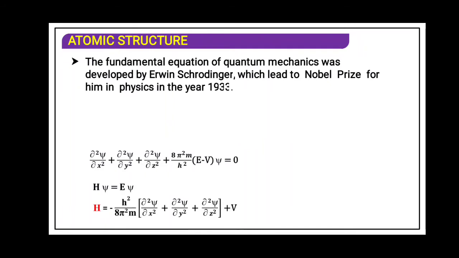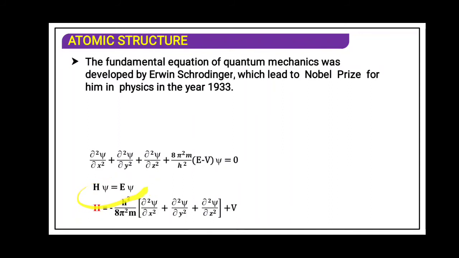Schrodinger wave equation. Now try to understand this Schrodinger wave equation. In the old syllabus it was given, but in the new syllabus textbook it has not been given. Just you have to understand what the Schrodinger wave equation is. The fundamental equation of quantum mechanics was developed by Erwin Schrodinger, which earned him the Nobel Prize in physics in the year 1933. This equation was given by Schrodinger. In our textbook only this equation has been given.